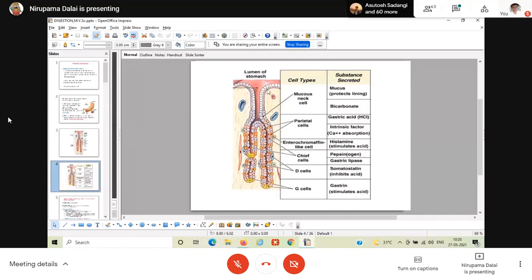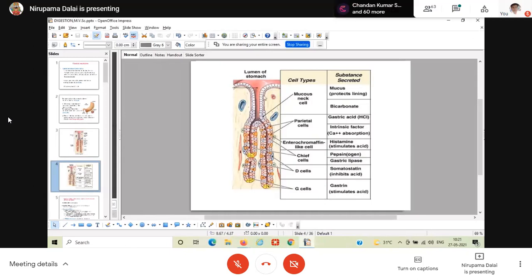The surface epithelial cells secrete mucus which is the visible type of mucus. Mucus is classified into two types: one is soluble mucus and the other is visible mucus. Clear? There are two types of gastric mucus: soluble type, and second, visible mucus. These visible mucus are secreted by which cell? The surface epithelial cell. So what is the significance of this mucus secreted from the surface epithelial cell? Now, surface epithelial cells secrete the visible mucus.